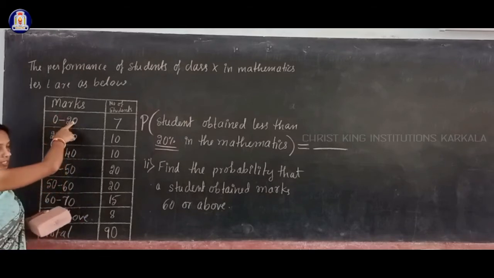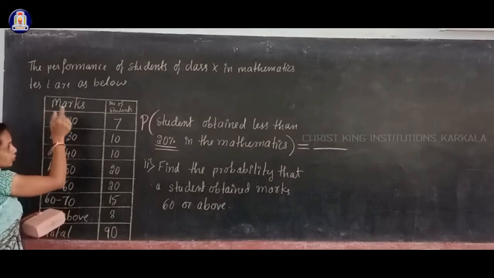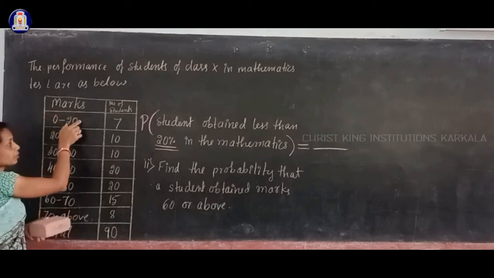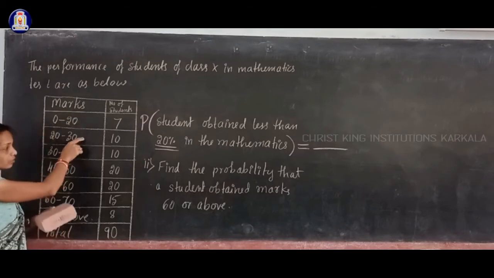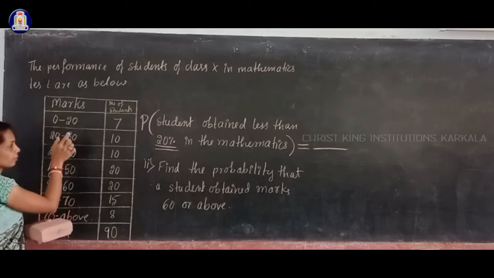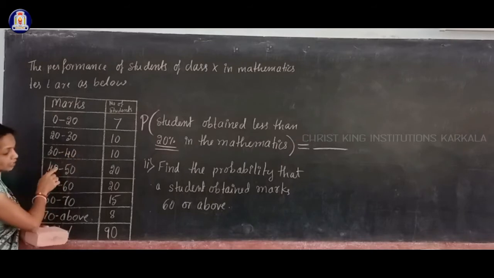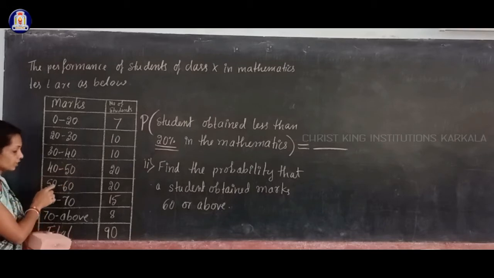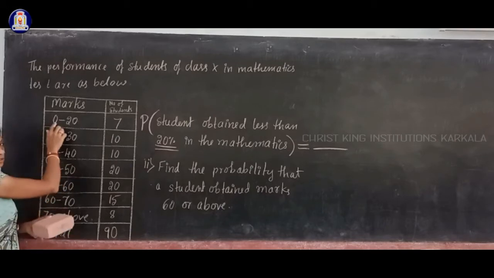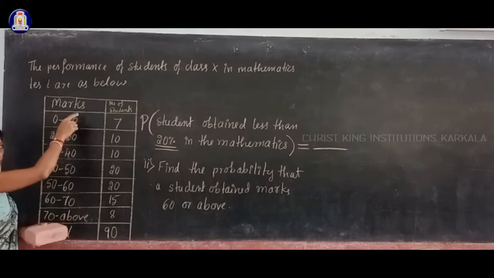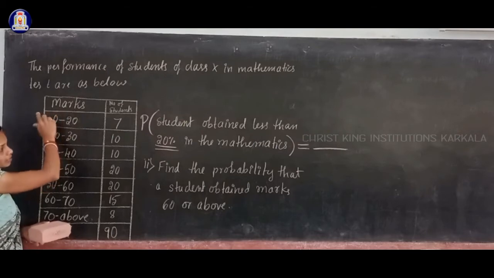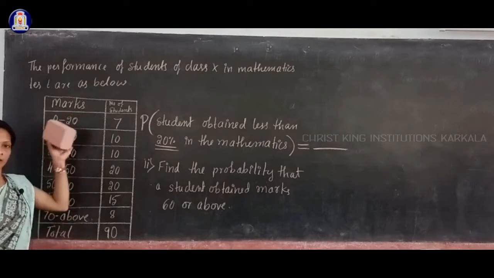See, 0 to 20 means from 0 to 20 all are there but except 20. 20 comes in the next class interval. So in 20 to 30, this 30 is in the next class interval. The 30 mark you have to include in the next class interval, and this 40 you are including in the next class interval. Okay, this 50 you are including in this class interval. So like that, in the 0 to 20 class interval, 20 is not there. Okay, 20 is not there means less than 20 marks comes in the 0 to 20 class interval.